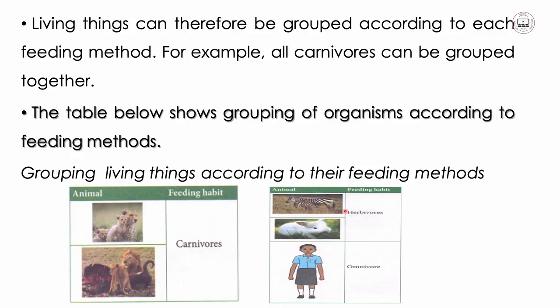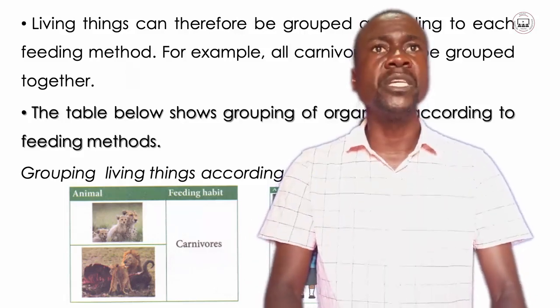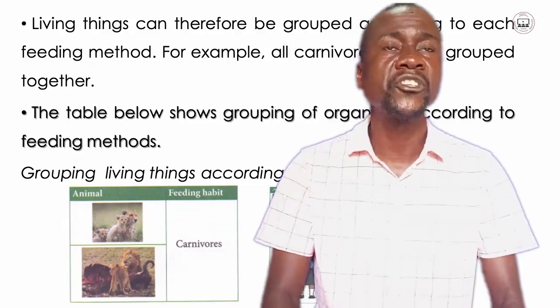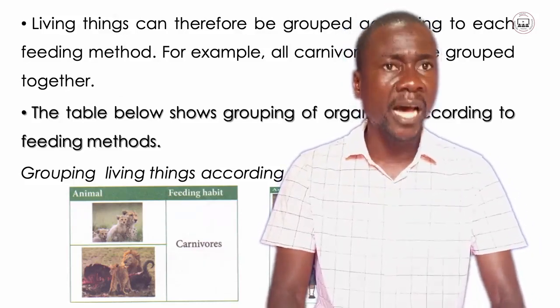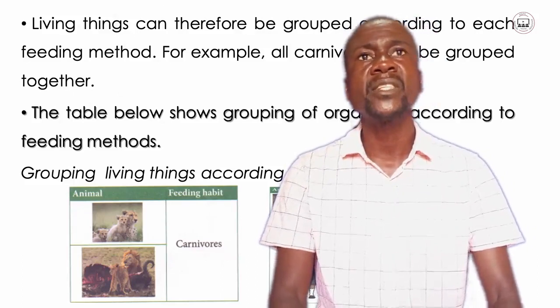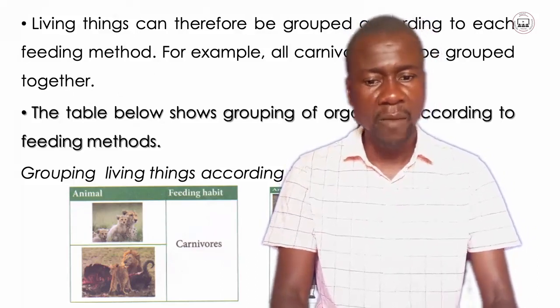And here we have herbivores, which is more like a diagram of a rabbit and a zebra. All these, they depend on plants only. Then this is a diagram of a human being and is an example of omnivores. Yeah, so this could be the ways we may discuss on how we might group animals according to their differences, similarities, habitats, and their feeding habits.